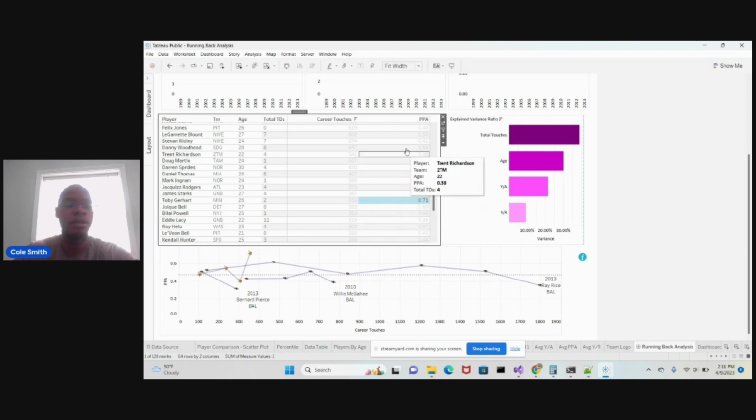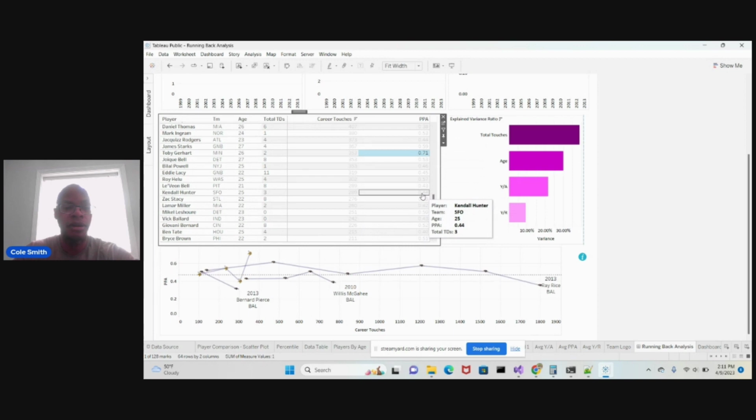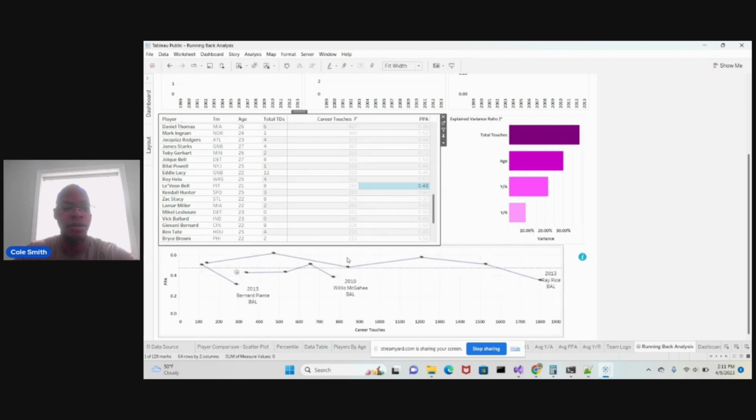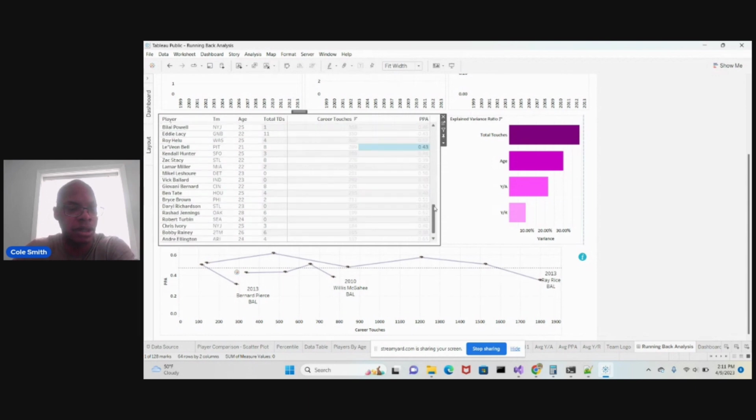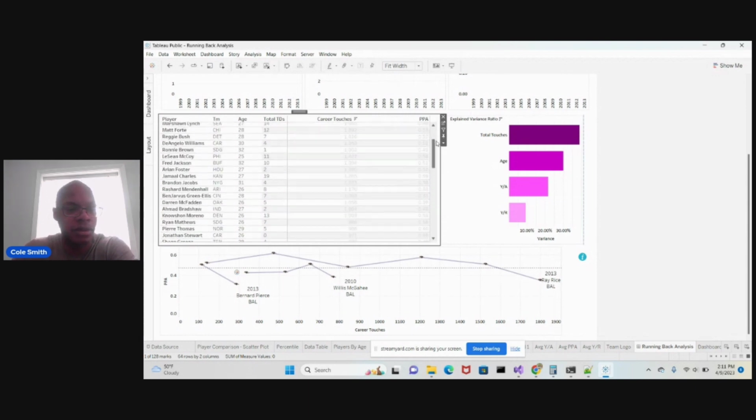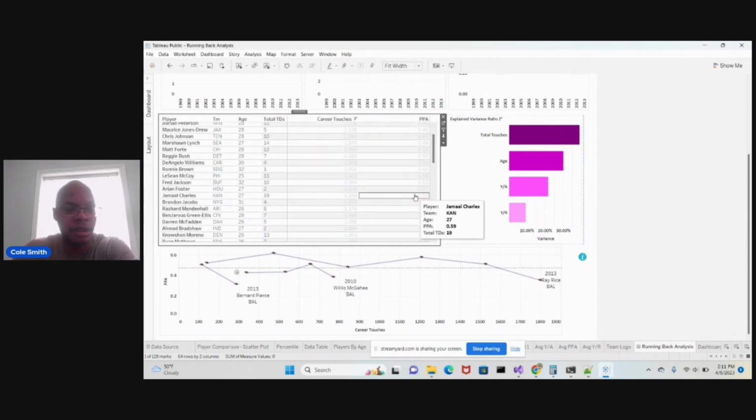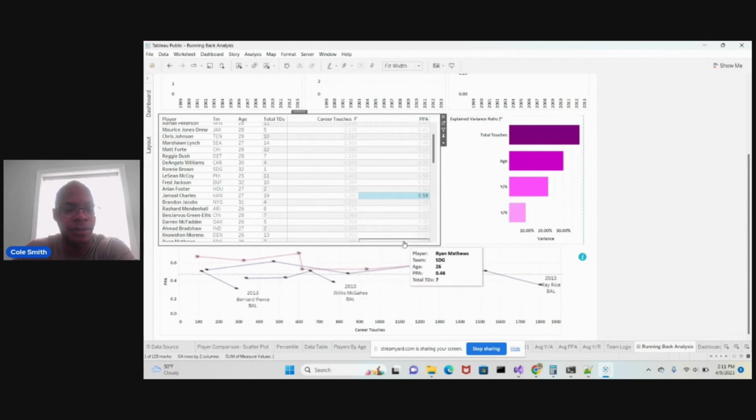Right, I could pick another player. Let's say I want to look at Le'Veon Bell, right? Let's look at this guy. At this point, Le'Veon Bell has only played 1 year, so we don't even want to look at that. It's kind of hard to tell how successful he is, and because he's only in 1 year, he hasn't really played that much, so the team's probably going to keep him. Let's pick somebody else. They're not going to take that cap hit. Let's look at Jamal Charles.